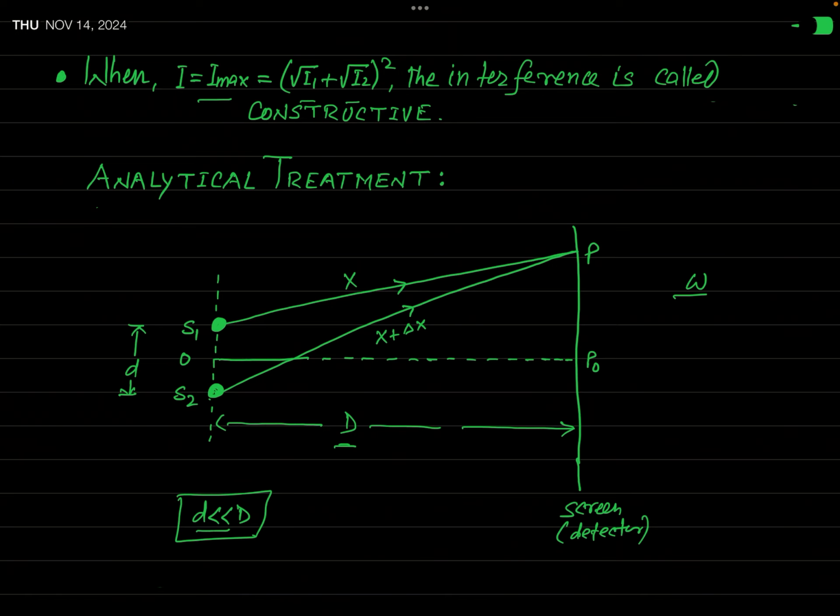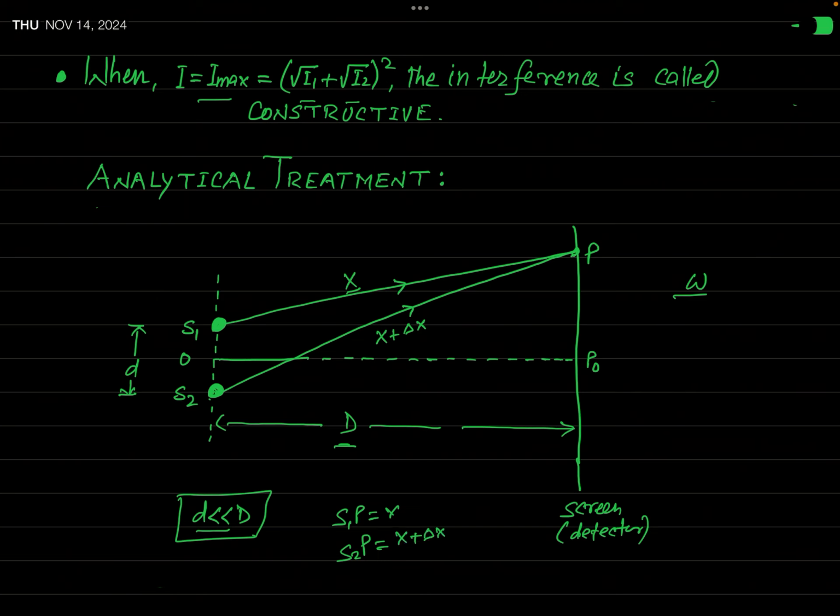Actually, I have shown here that before reaching the point P, the wave from source S1 covers a distance x. It means I have assumed that S1P is equal to x. And the wave from S2 reaches point P, and before that, that wave covers a distance S2P, which we have assumed to be x plus delta x.